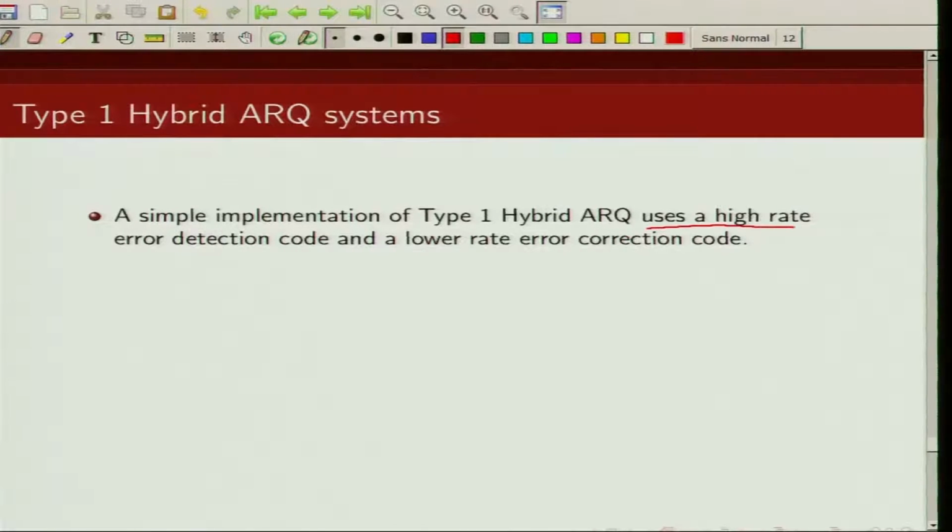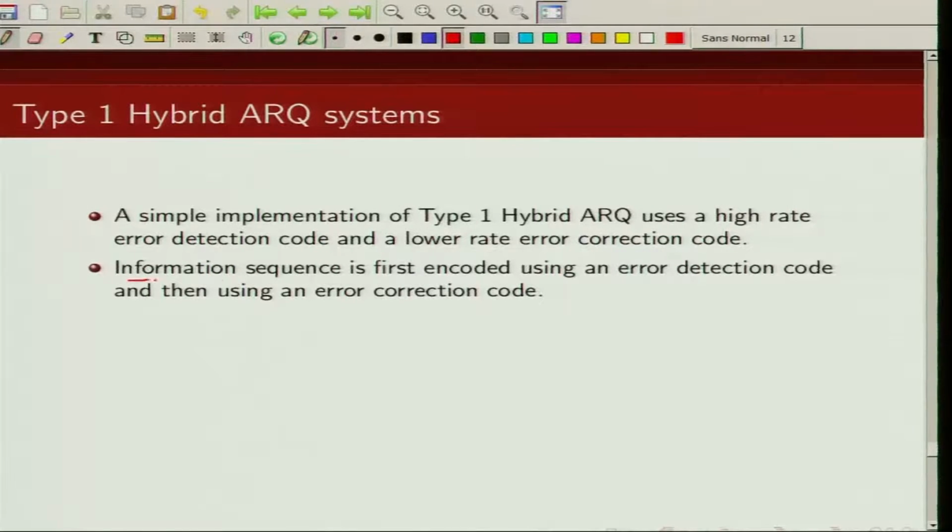We use a very high rate error detecting code and a lower rate error correcting code. This high rate error detecting code could be, for example, a CRC, which we are going to use to detect errors, and this lower rate error correcting code could be convolutional codes, turbo codes, or LDPC codes. So the information sequence is first encoded using an error detecting code and then using an error correcting code.